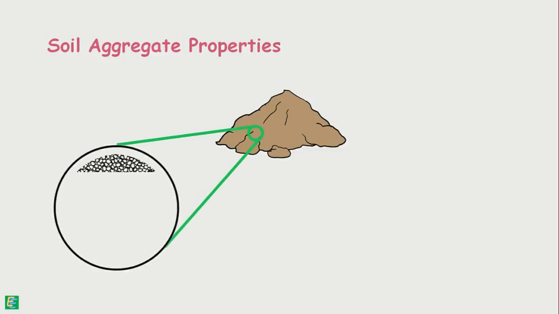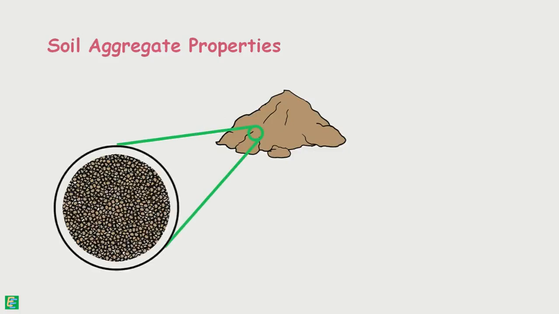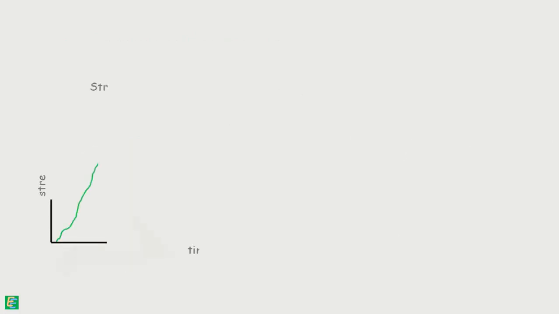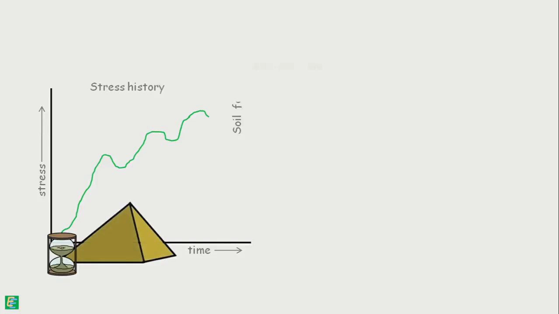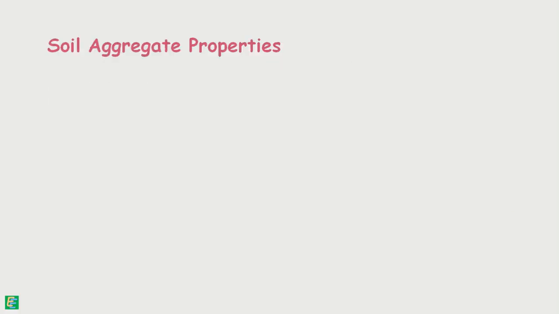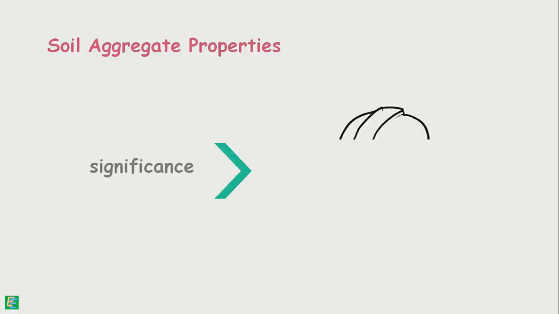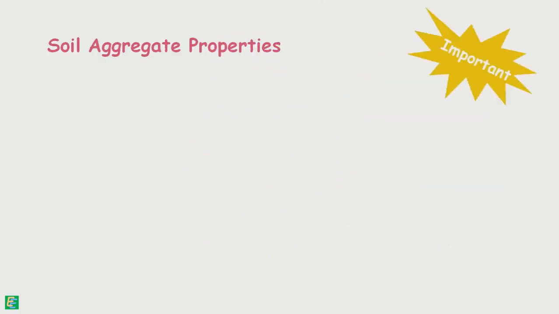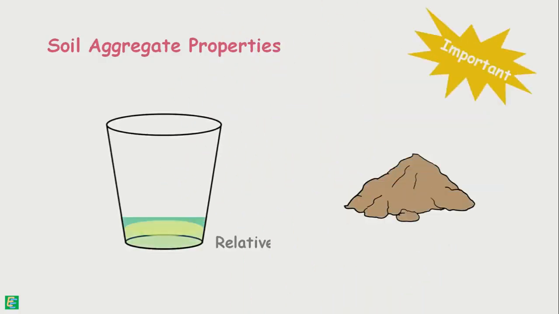Soil aggregate properties are dependent on the soil mass as a whole. That is a huge amount of individual grains of soil put together. This represents a collective behavior of soil. These aggregate properties depend upon soil stress history, how the soil is formed, and the soil's structure. These properties are of greater significance for engineering practices. The most important aggregate property of the soil is its relative density.